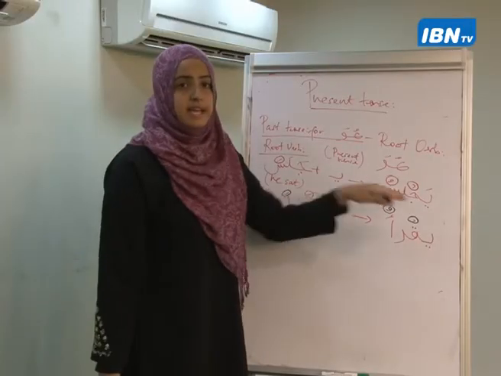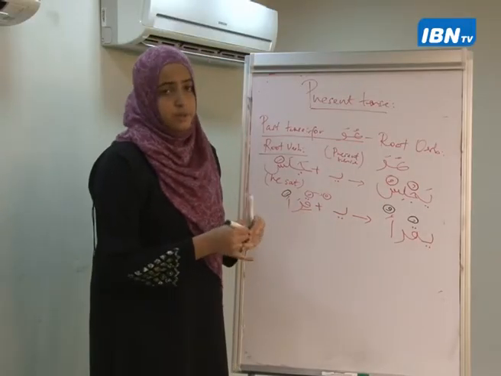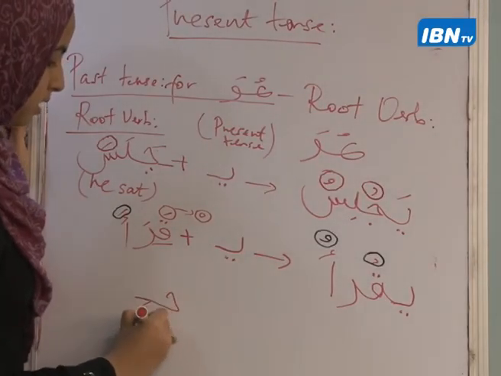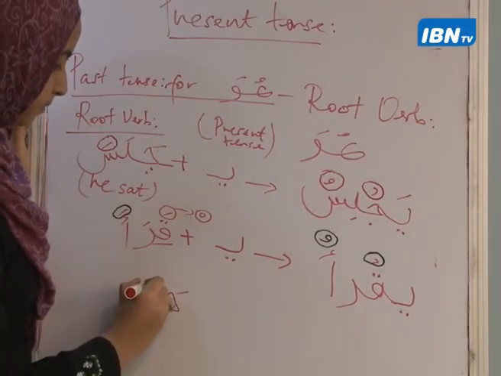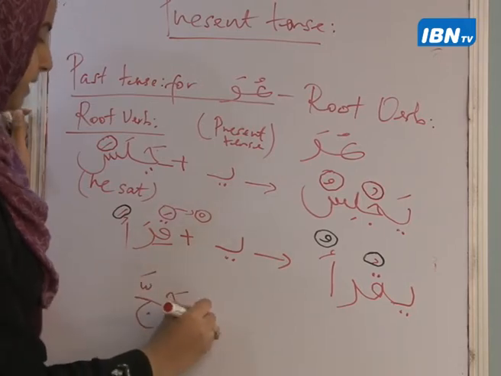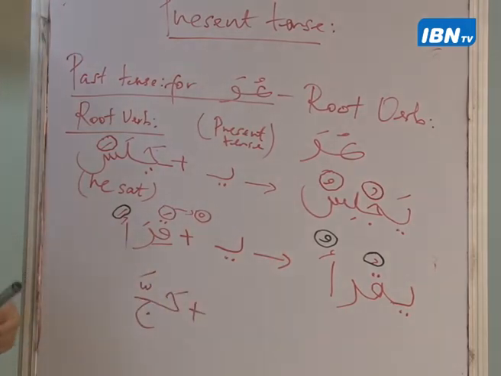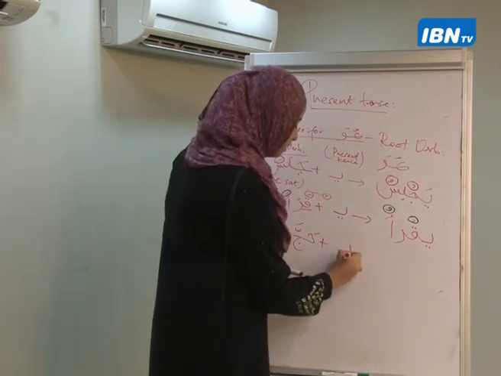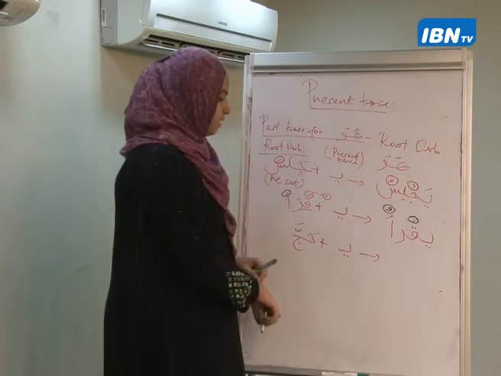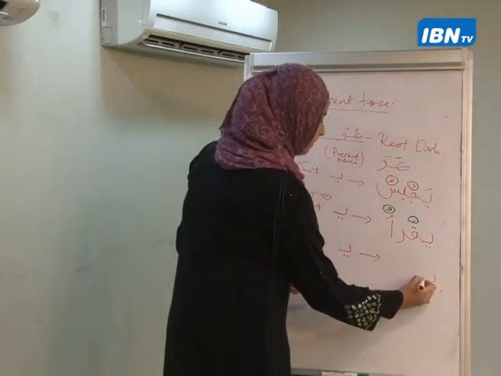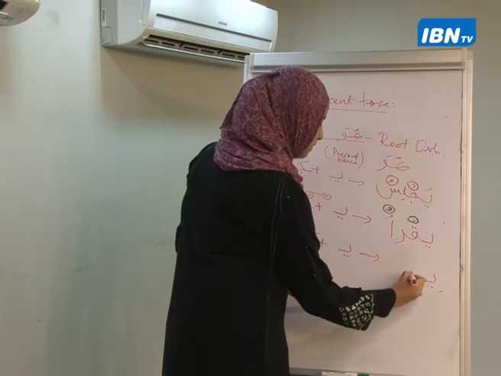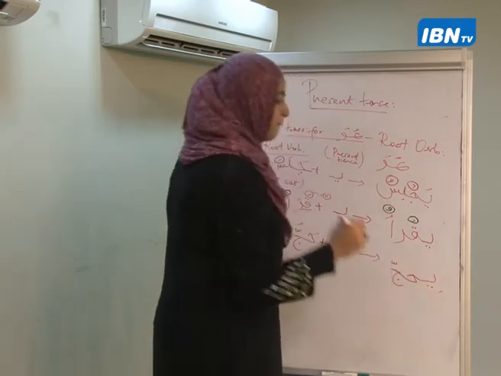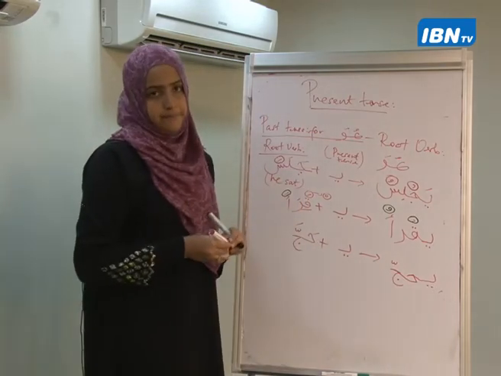Jalasa becomes yajlisu. What about hajja? You know, the most complicated one, hajja. So say I have hajja. Now with hajja also I will add a ya at the beginning. So I have a ya here at the beginning. Ha, jim, all the same. But now the signs will not be the same.